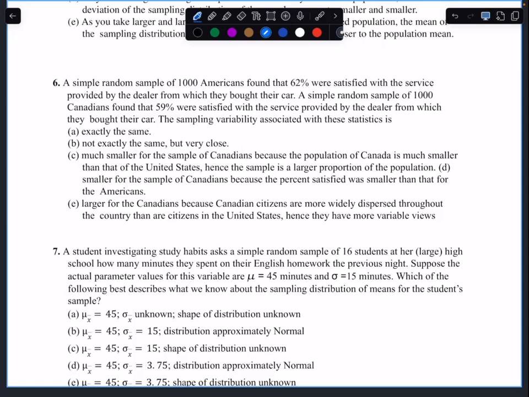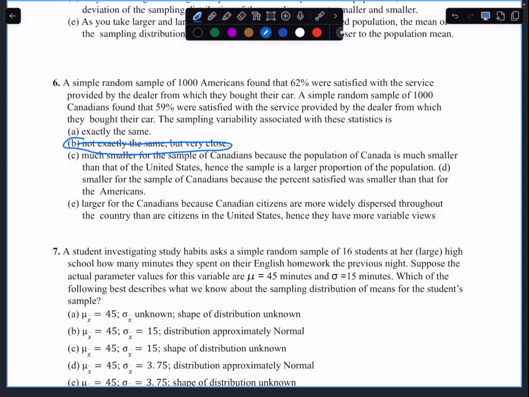The answer here is that, let me double check, I want to make sure. I had originally read this question as what would the sampling distribution be in comparison to the sample or to the population distribution, and that was a false statement. Yeah, so the answer here is actually B,